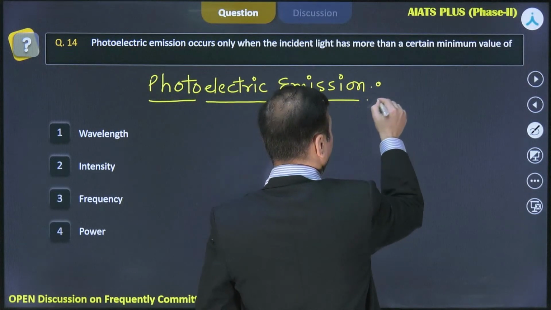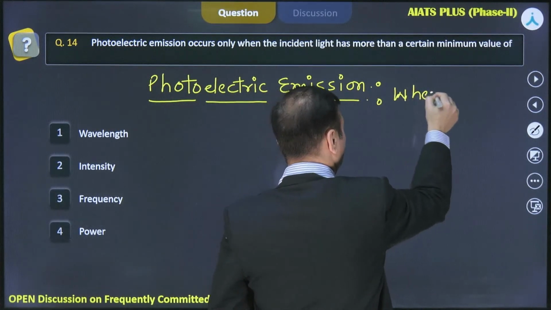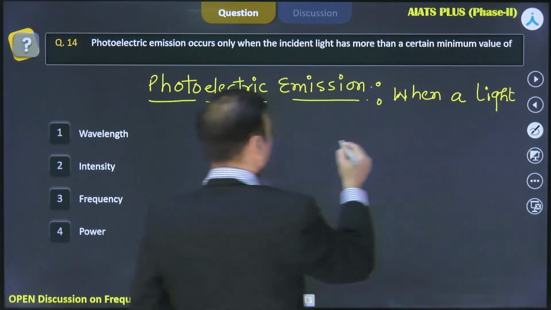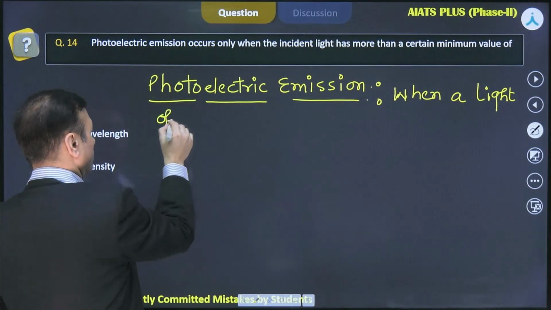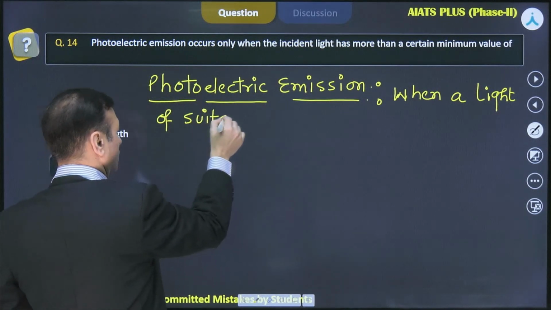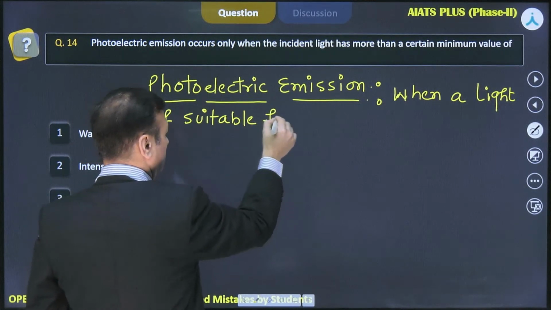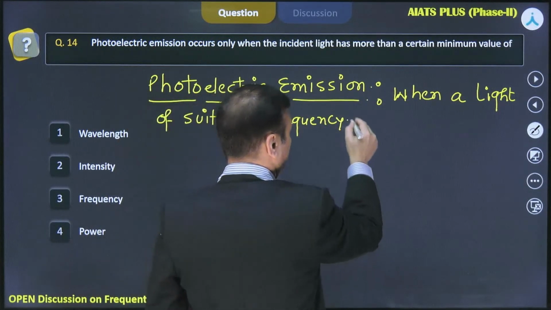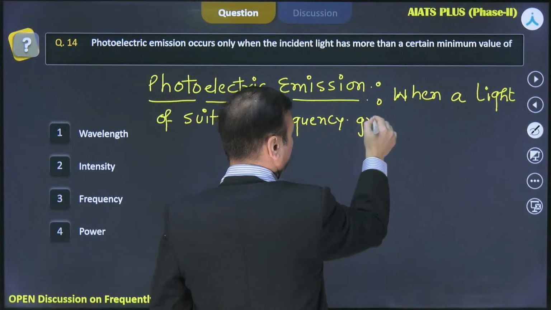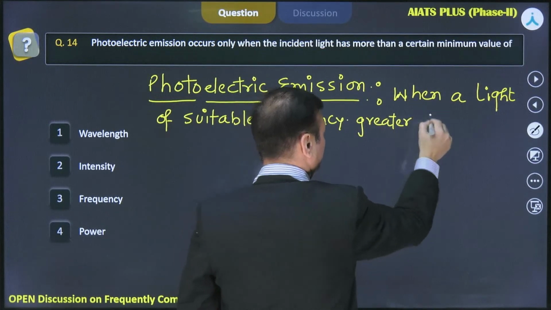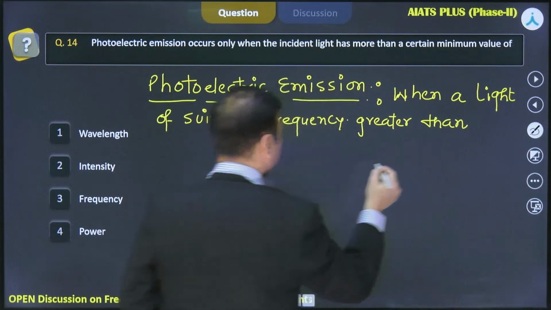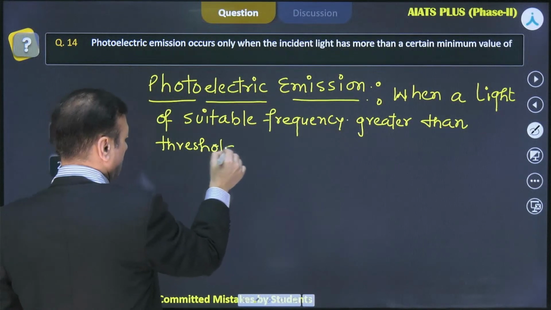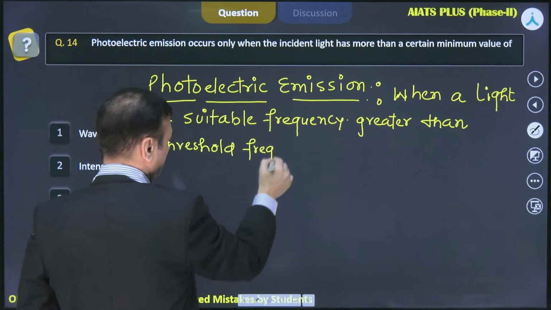So photoelectric emission. When light of suitable frequency, and this frequency has to be greater than the threshold frequency.